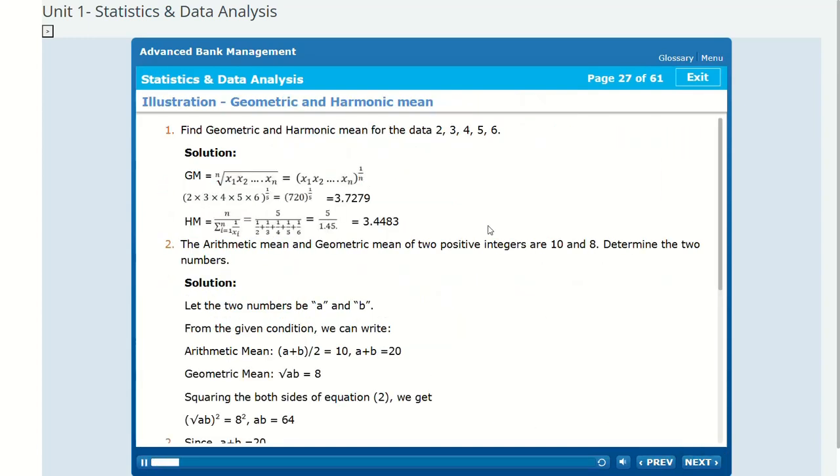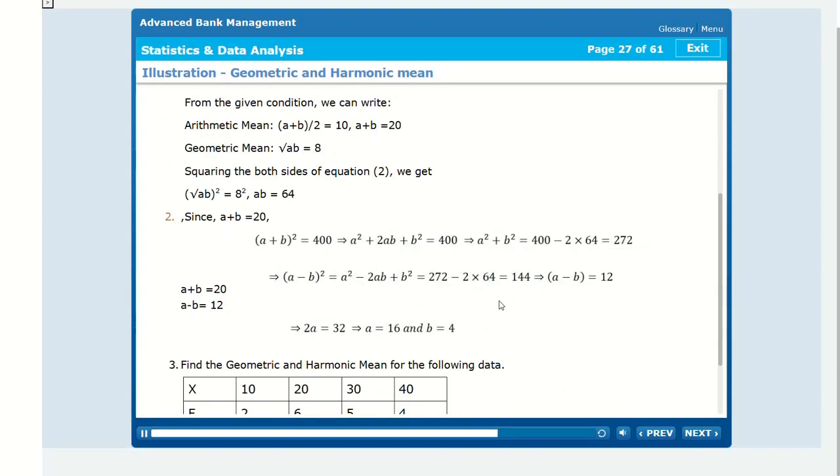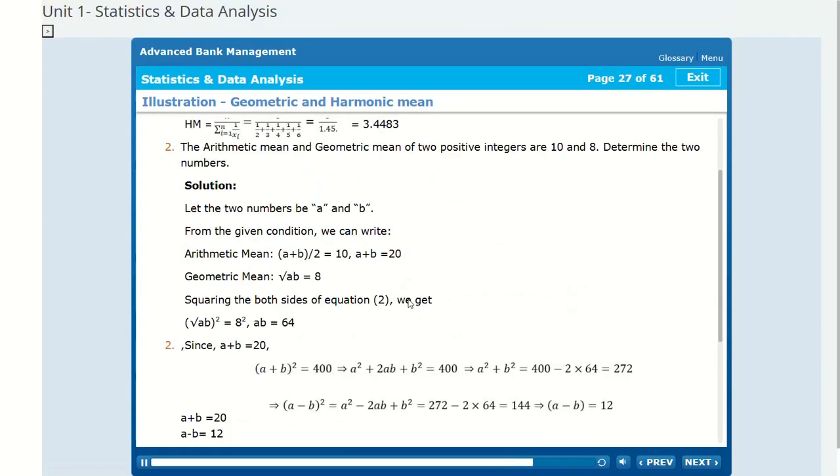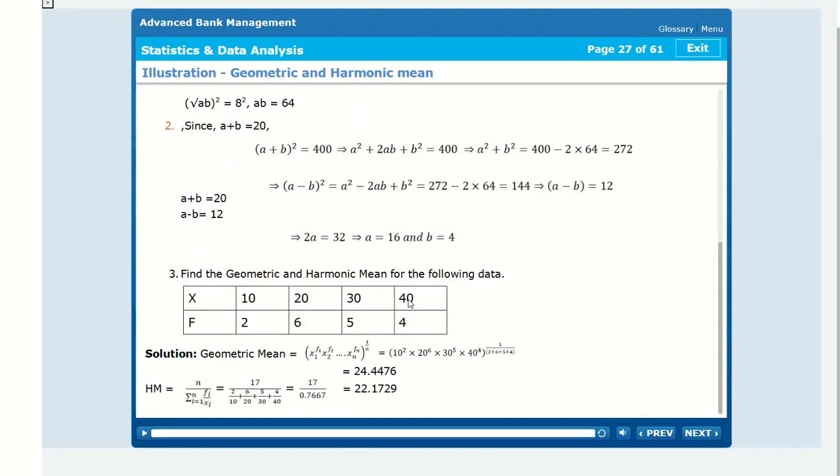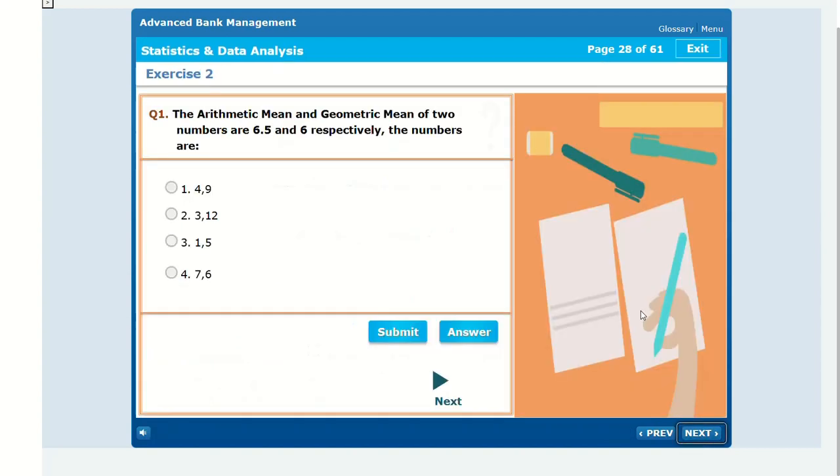Illustration: geometric and harmonic mean. 1. Find geometric and harmonic mean for the data 2, 3, 4, 5, 6. Solution: 2. The arithmetic mean and geometric mean of two positive integers are 10 and 8. Determine the two numbers. Solution: 3. Find the geometric and harmonic mean for the following data. Solution: Exercise 2.